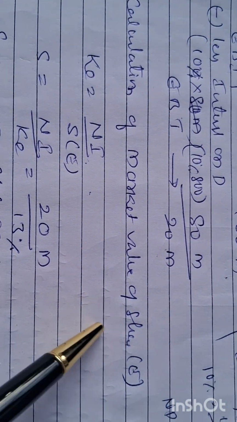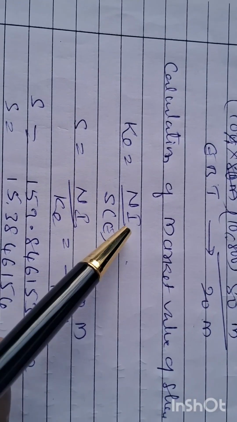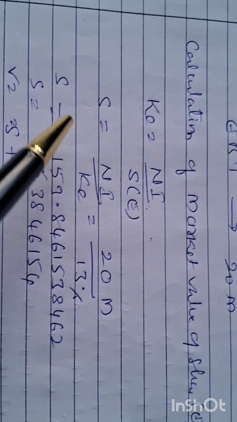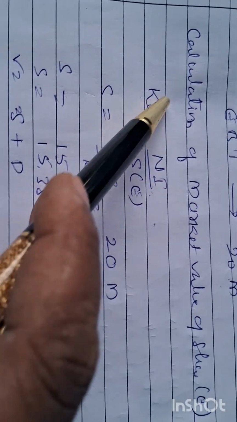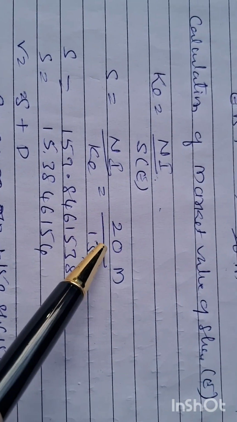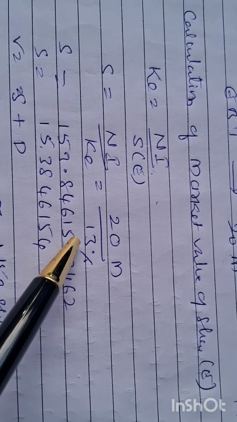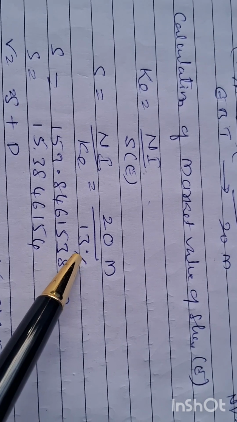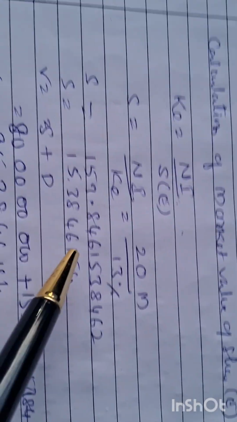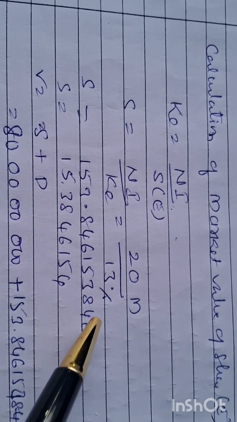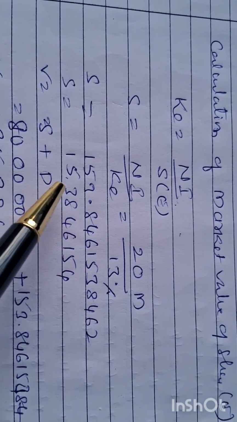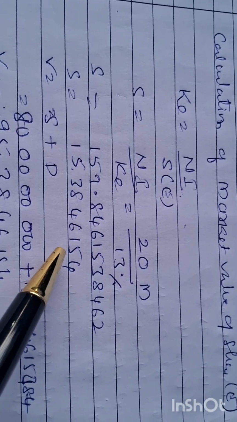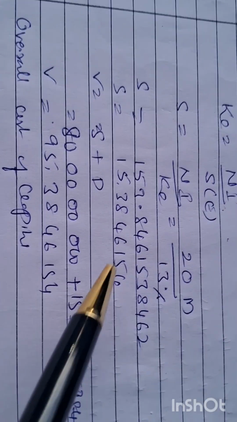So calculation of market value of shares. K equals NI divided by S, that means equity. So I will substitute: net income 20 million, cost of capitalization rate is 13%. That means for 100 the cost is 13. If I divide, this much we are getting, because this is in million, I wrote approximately 15 crore 38 lakh 46,154. That is the market value of equity share.